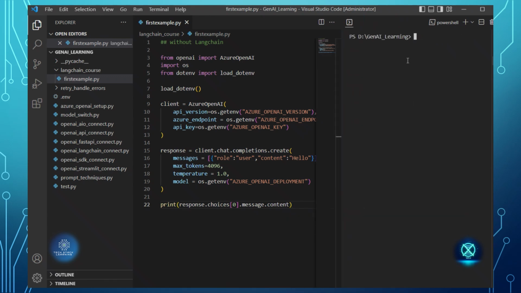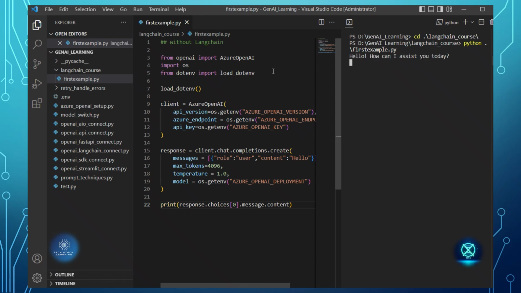So let's run it. I'll move to the LangChain folder, and then I'll run Python first. Yeah, you can see it has created. Now what I'll do is see how the code looks with LangChain.